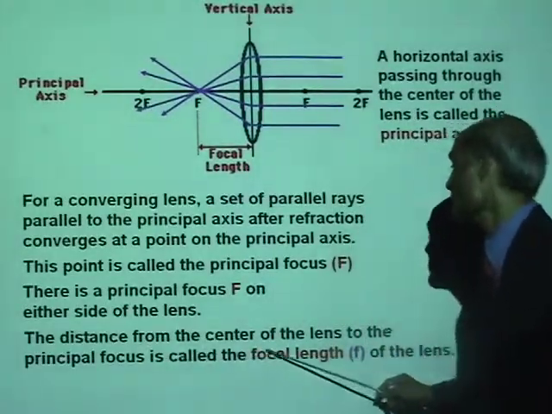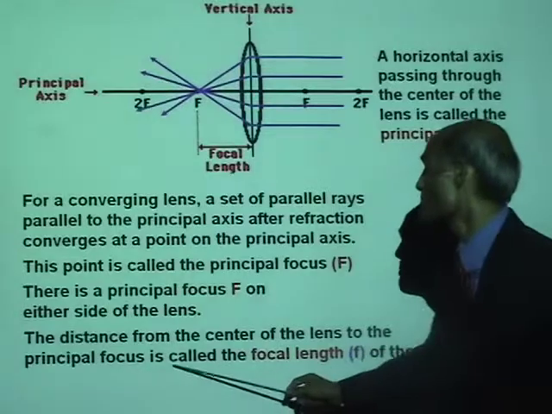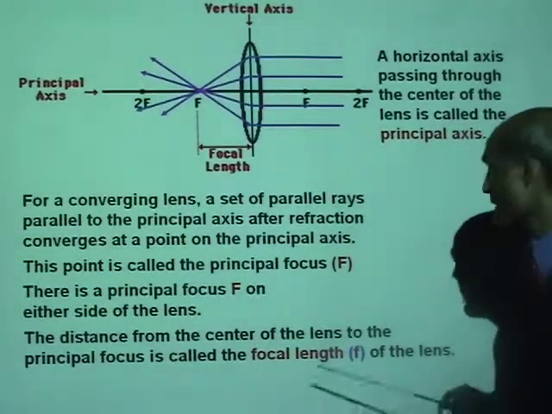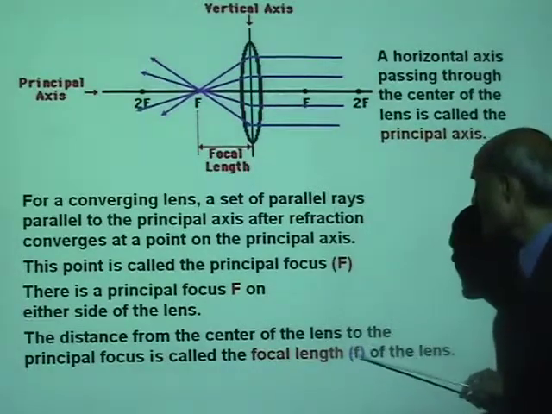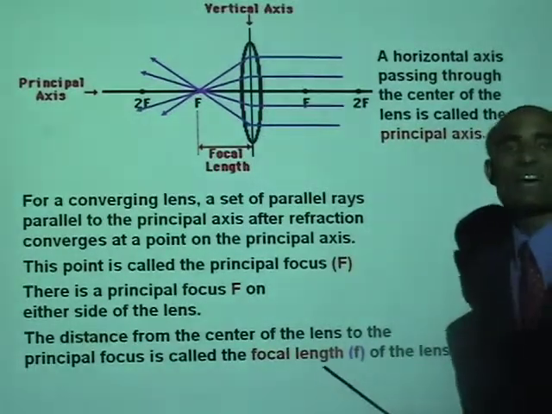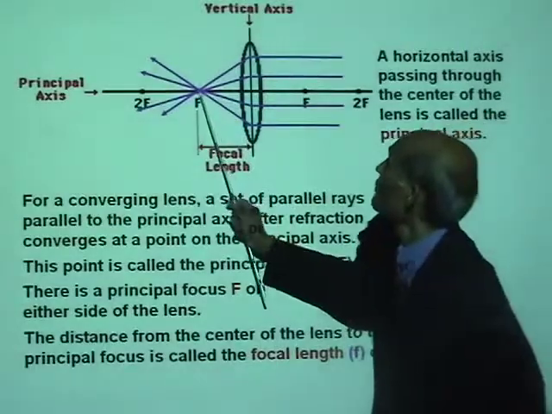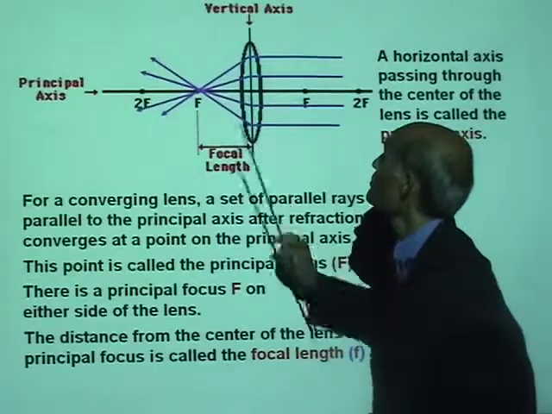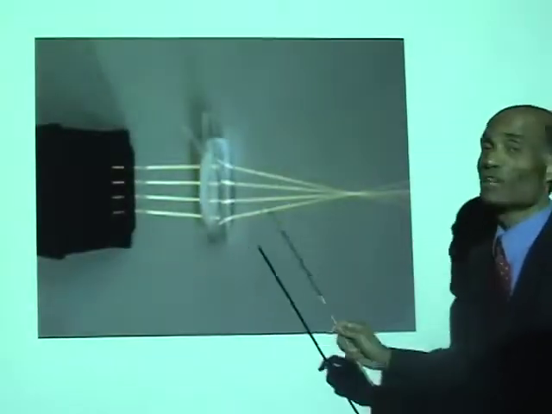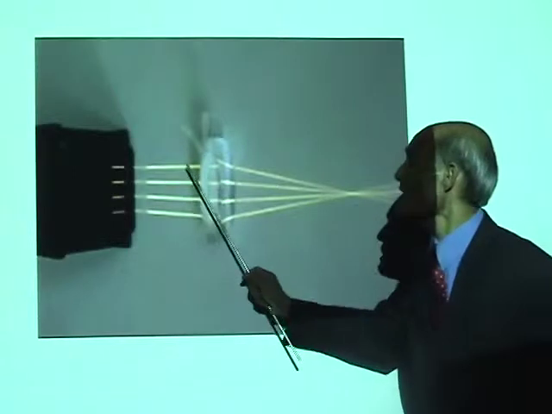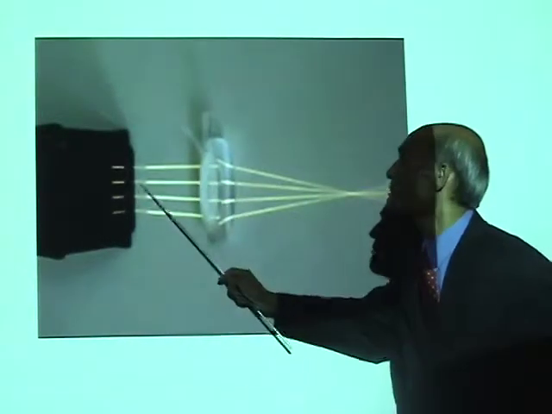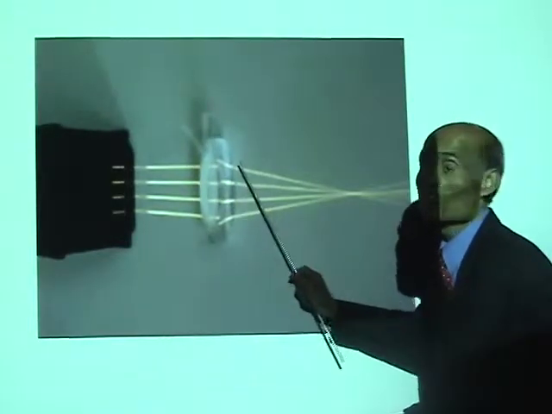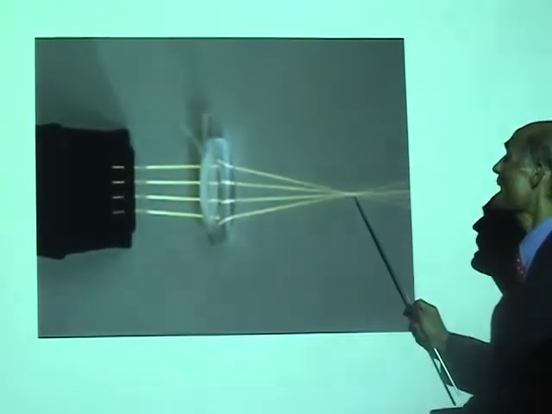The distance from the center of the lens to the principal focus is called the focal length of the lens. We will represent the focal length by the lowercase f. So the focal length is the distance measured from the principal focus to the center of the lens. You can see the illustration I just showed you. A parallel beam of light after passing through a converging lens will all converge at this point.